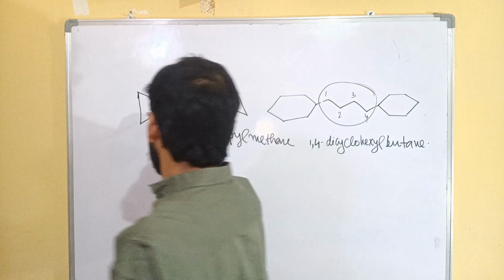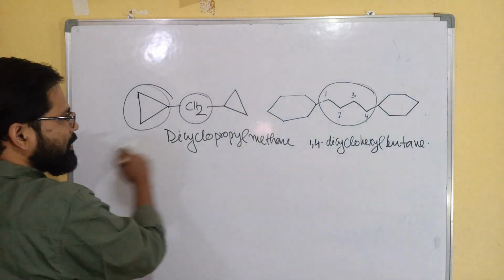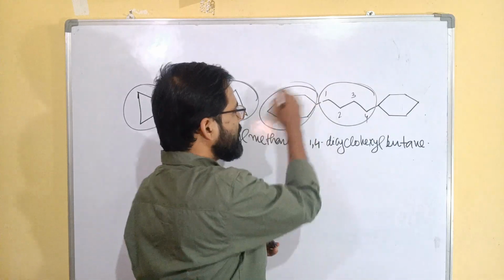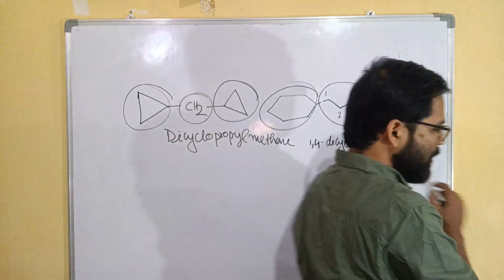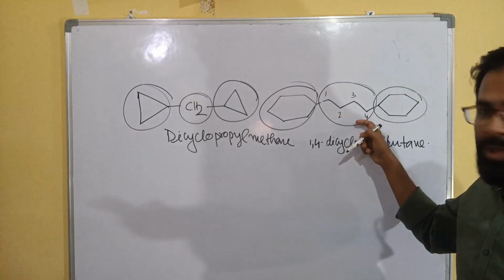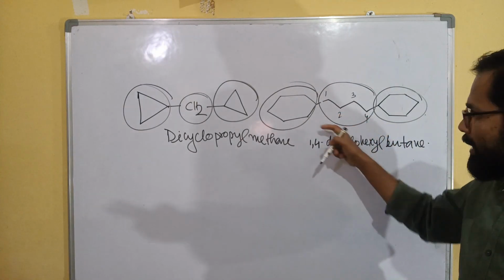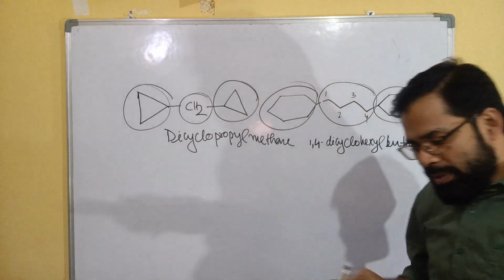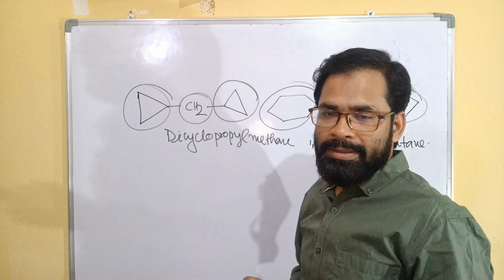So always substituent act as substituent, here also substituent. Although the number of carbon is more than this 4 carbon, but here act as a substituent. So that way we have to practice.